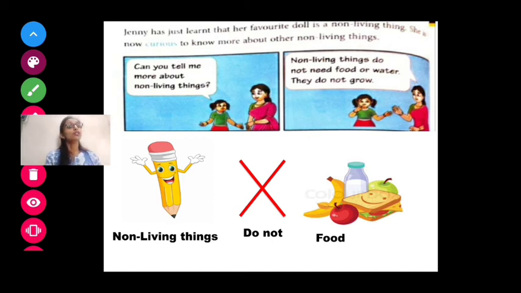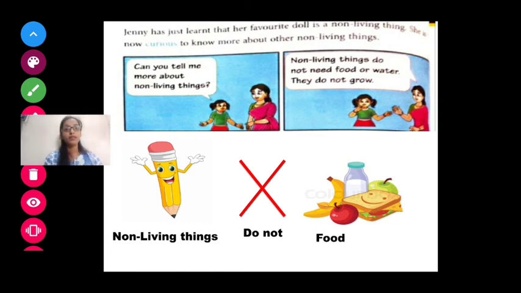But Jenny does not know about non-living things, and she's curious. Curious means excited. She wants to know it very eagerly. She wants to know more about non-living things: whether they eat, what they are trying to say, how they reproduce, how they move from one place to another. These are all things Jenny wants to know.